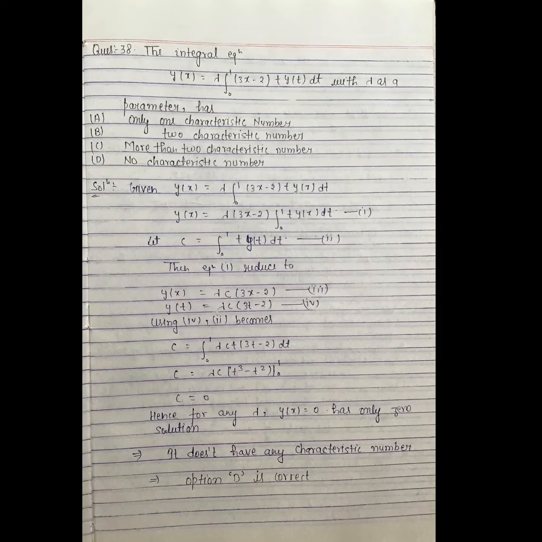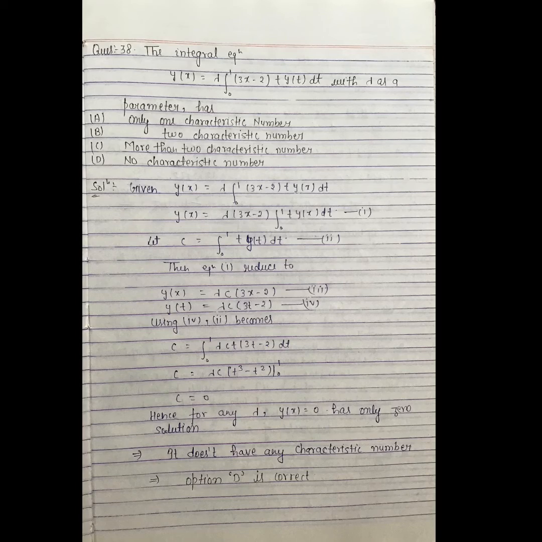Question number 38. The integral equation y(x) is equal to lambda integral 0 to 1 (3x minus 2t) y(t) dt, with lambda as a parameter, has only one characteristic number, two characteristic numbers, more than two characteristic numbers, no characteristic number. For this, given that y(x) is equal to lambda integral 0 to 1 (3x minus 2t) y(t) dt, we will separate into x and t format.